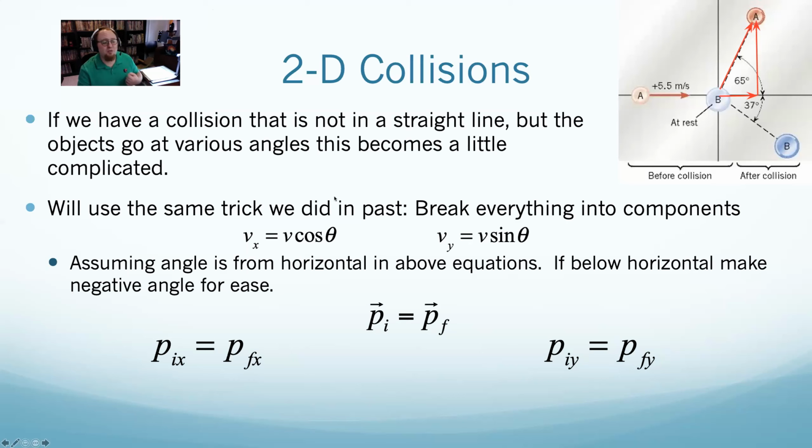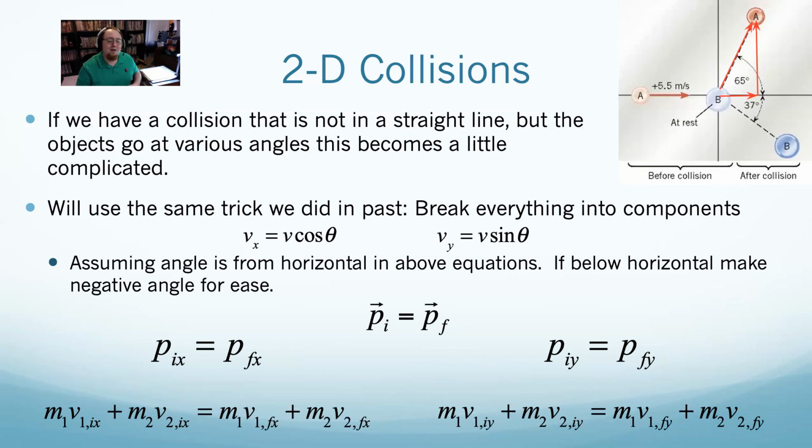If we're in 2 dimensions, instead of just m1v1 initial plus m2v2 initial equals m1v1 final plus m2v2 final, I'm going to have one of those for x and one of those for y, which means I have even more subscripts to deal with, which is annoying, but kind of a fact of these problems.